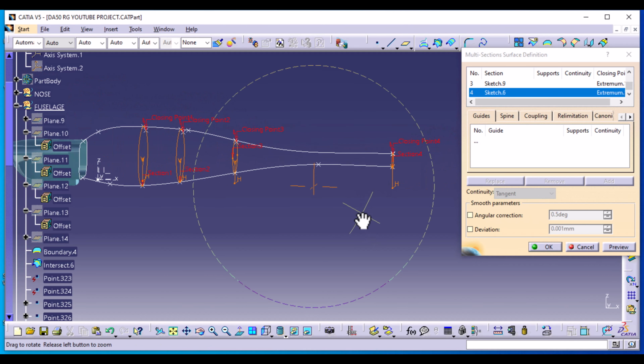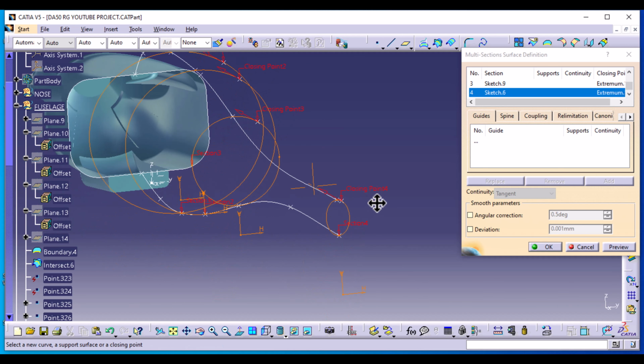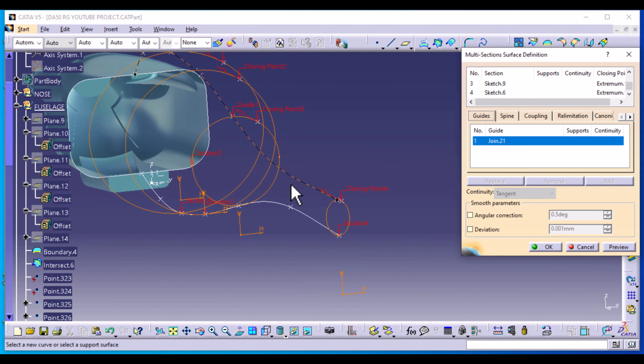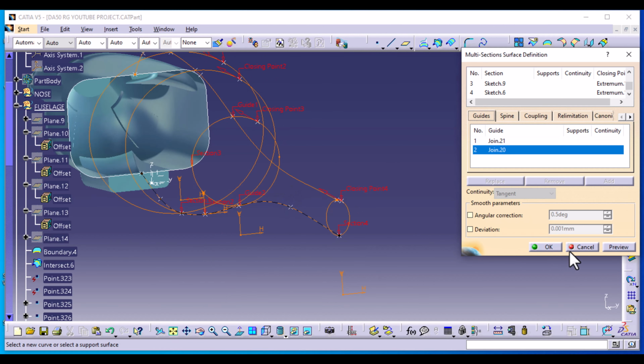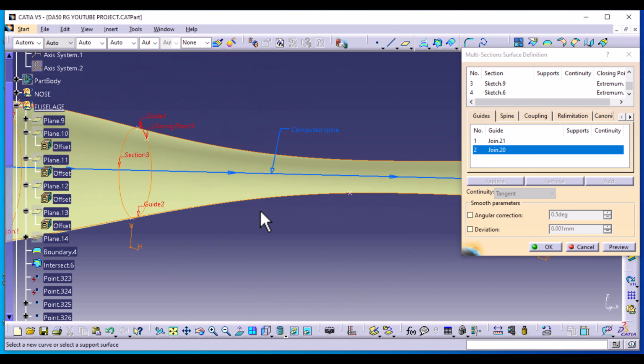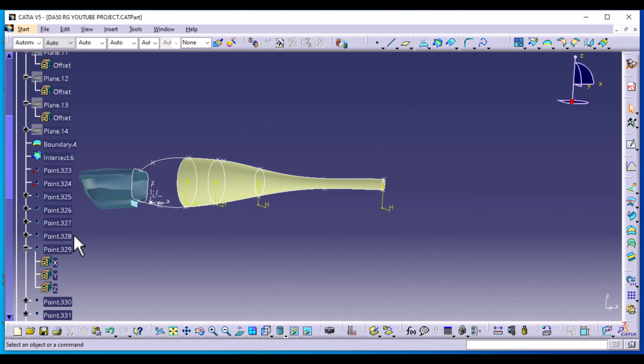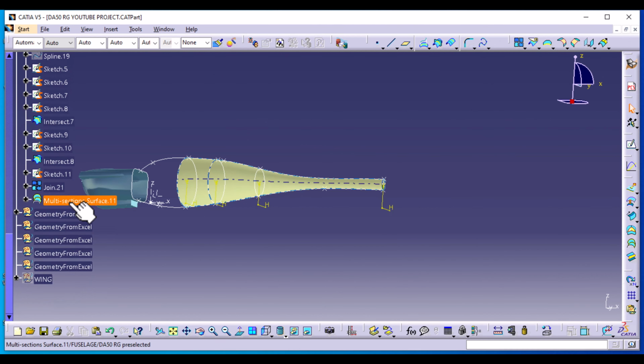And again, cross check, make sure all the closing points are on the same side and the tangency directions are all facing the same direction. For the guides, use the top curve and the bottom curve. Preview and select OK. Now we have a new surface.